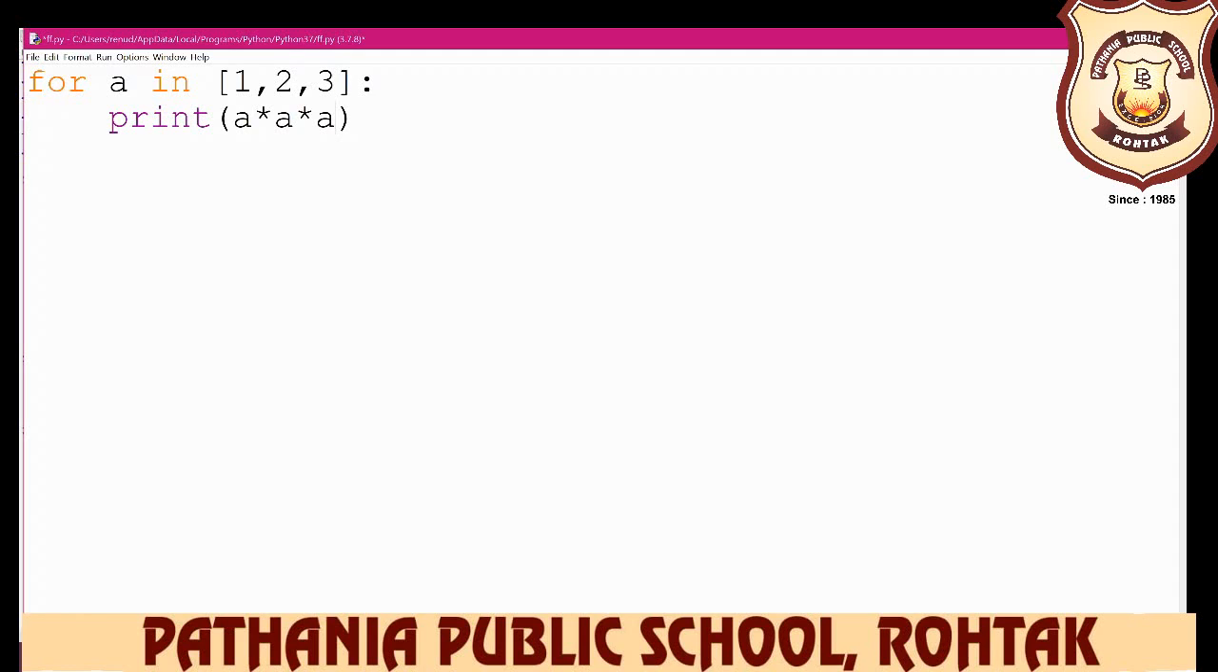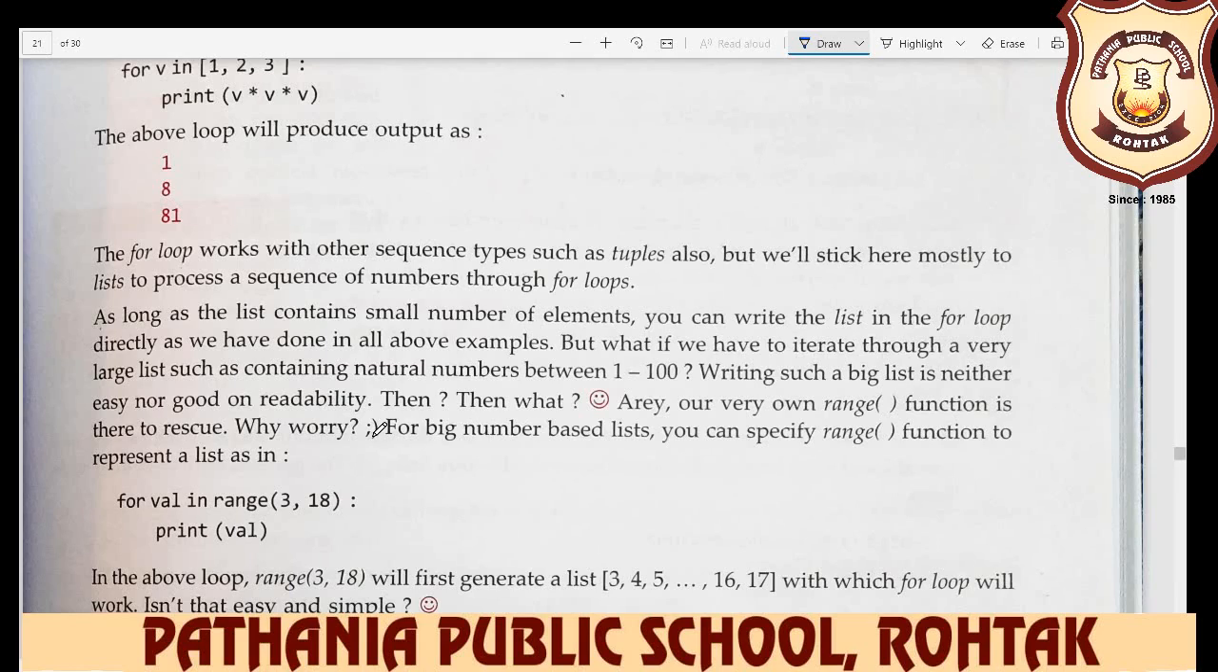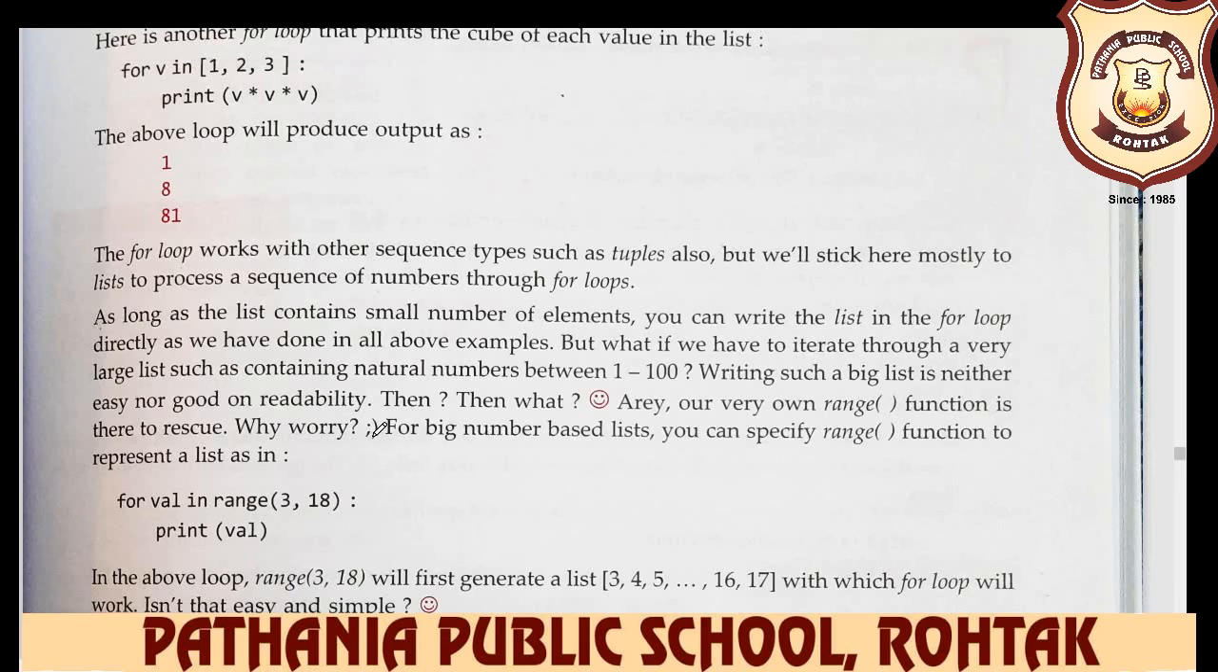So the very interesting part is the for loop. The for loop works with other sequence types such as tuple also, but we will stick mostly to lists here, to process a sequence of numbers through a for loop. For example, if we want to display a particular sequence without the in operator, then we use in range, with the help of the range function.